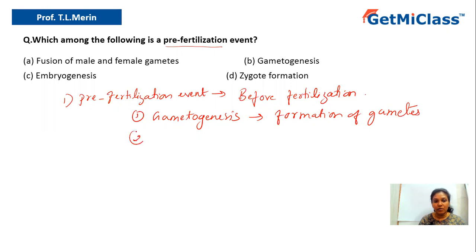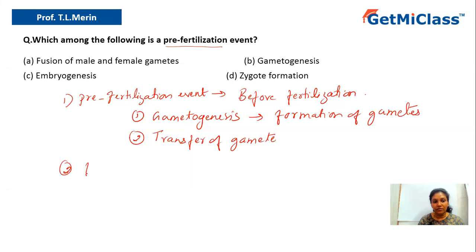The other very important event which is considered to be a pre-fertilization event is transfer of gametes. For the gametes to be fused with each other, they have to move to each other, right? So that again is called transfer of gametes. These are the two events which are considered to be pre-fertilization events.